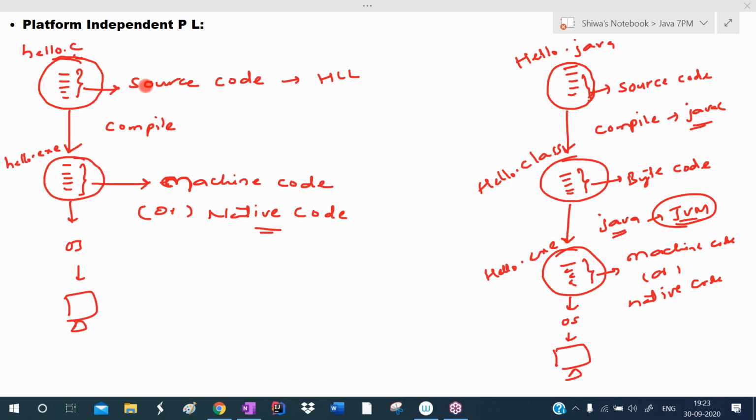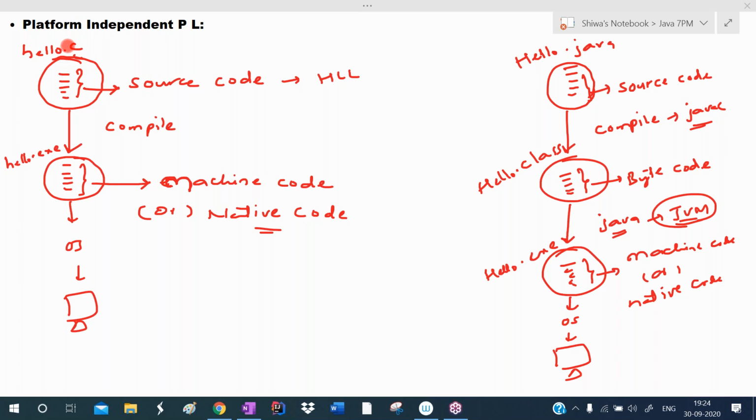If you observe these two diagrams, after C program compilation, it is generating an exe file. After Java program compilation, it is not generating an exe file directly. It is generating one intermediate code, and that intermediate code is called bytecode. Because of this intermediate code, this bytecode, Java became platform independent.